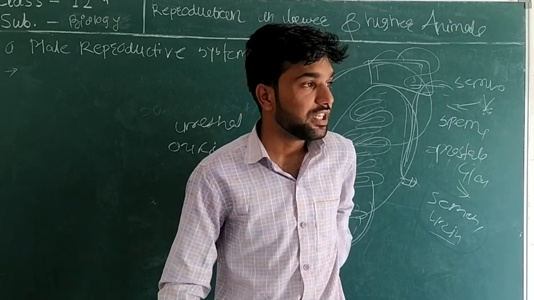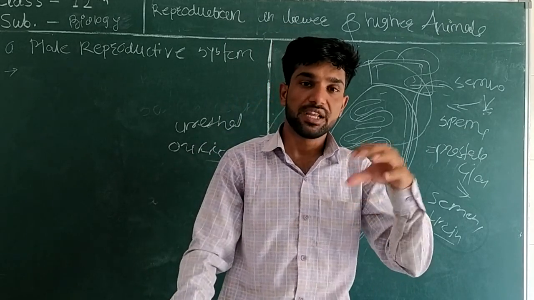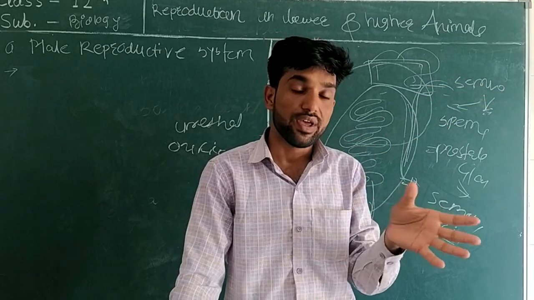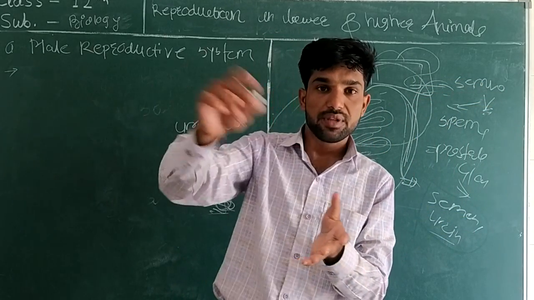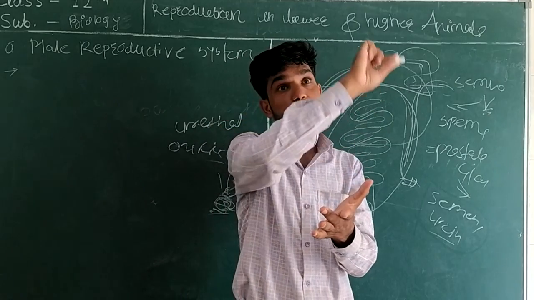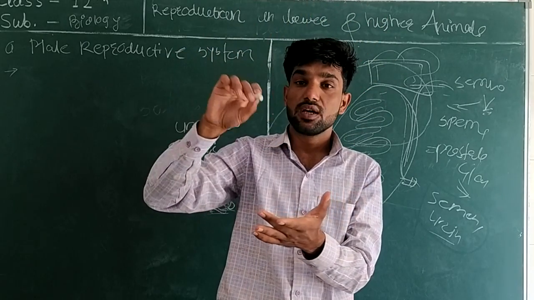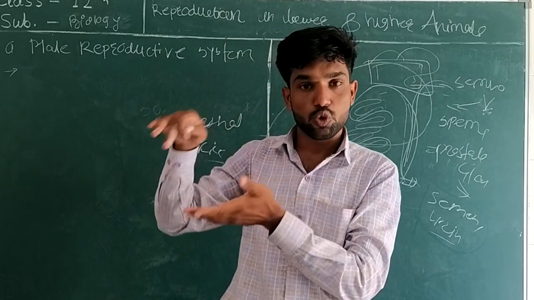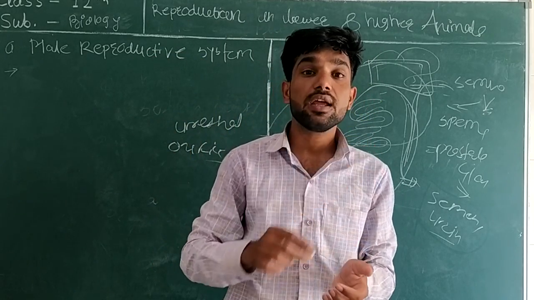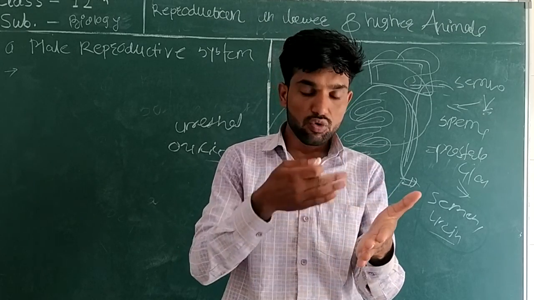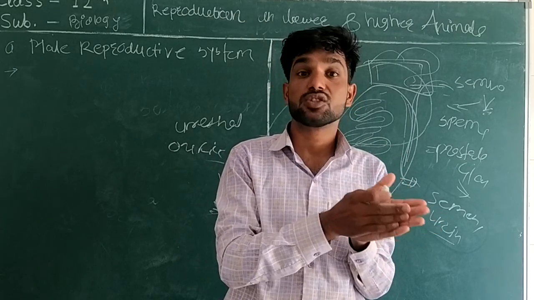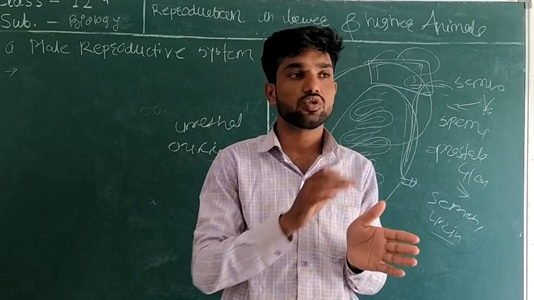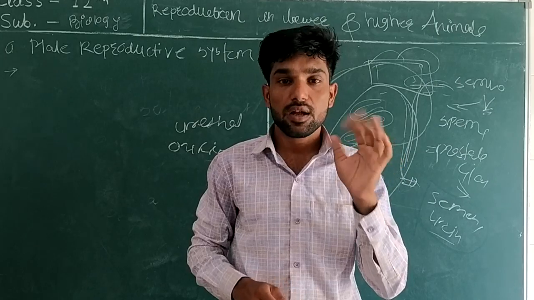What do the vas efferentia do? They carry the sperm from the testis and open into the epididymis, where the sperm get mature. From there it loops over the urinary bladder and passes to the seminal vesicle. Again it comes from there, passing to the prostate gland, which opens into the ejaculatory duct. And your semen and your urine pass through the same common passage, that is called the urethra, so that's why we call it the urinogenital duct.